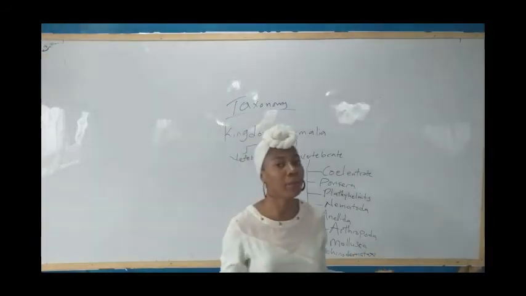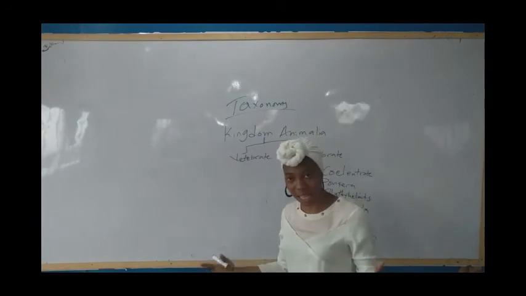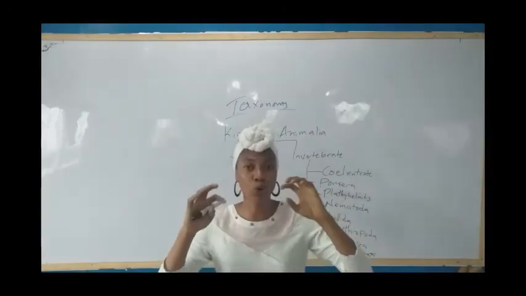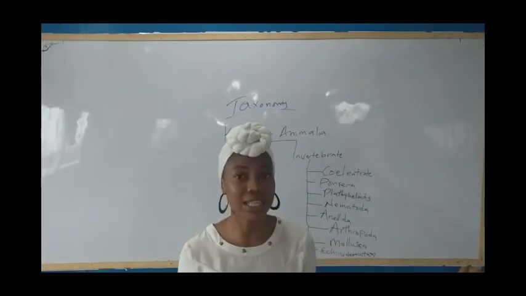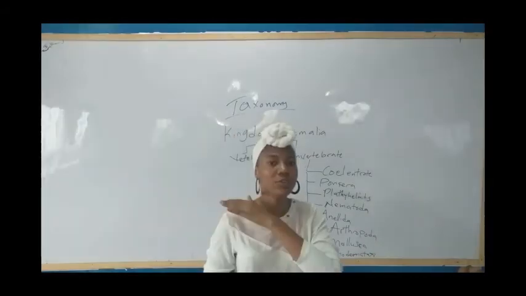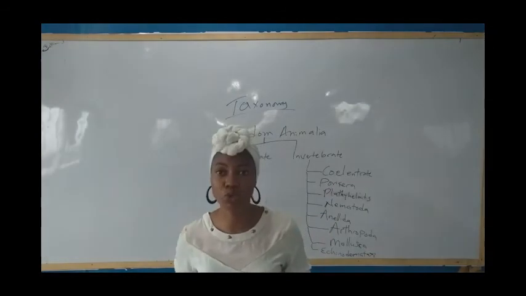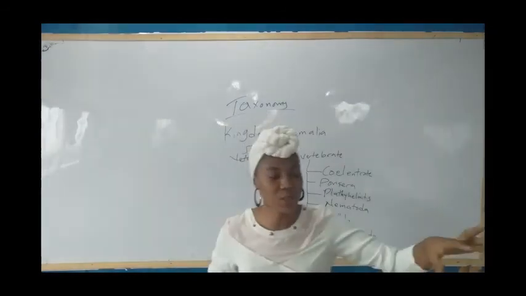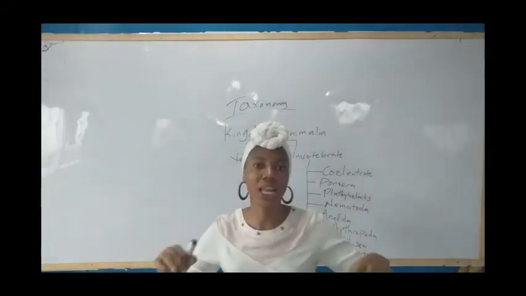What do I mean by being metamerically segmented? Metamerically segmented is that they have serial representation of homologous parts. Serial representation of what? Homologous parts. Example of organism under this is what? We have the earthworm. When you cut an earthworm into two, in the process of trying to kill it, you see that one part of it moves and the other part moves. It's because of what? It is metamerically segmented.